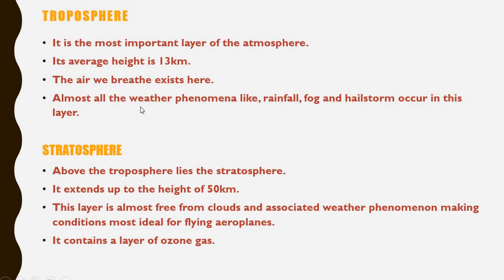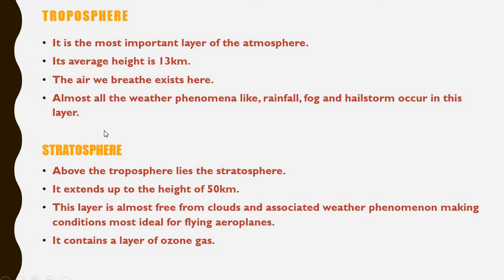Troposphere is the most important layer of the atmosphere. Its average height is 13 km. The air we breathe exists in this layer only. Almost all the weather phenomena like rainfall, fog, hailstorm occur in this layer. Another thing is the borderline between the troposphere and the next layer of the atmosphere, the stratosphere. That thin line is known as the tropopause. It means the layer between the troposphere and the stratosphere is known as tropopause.